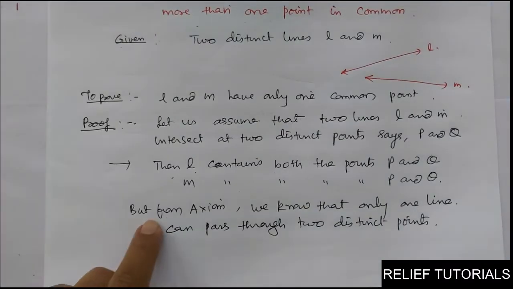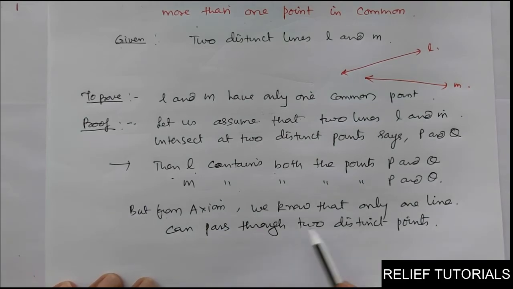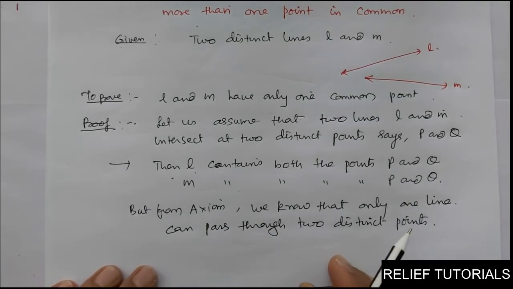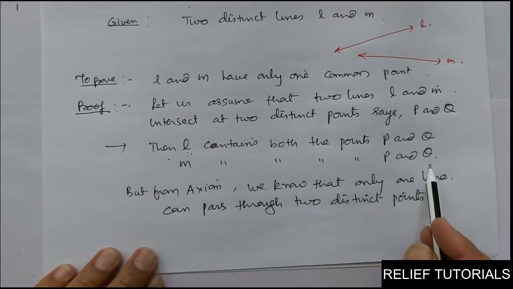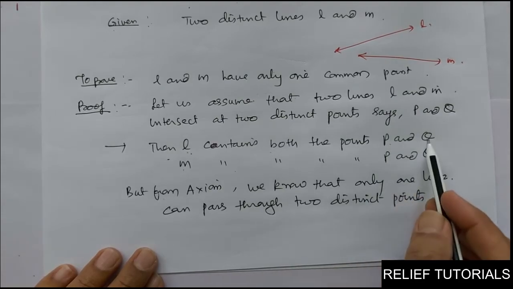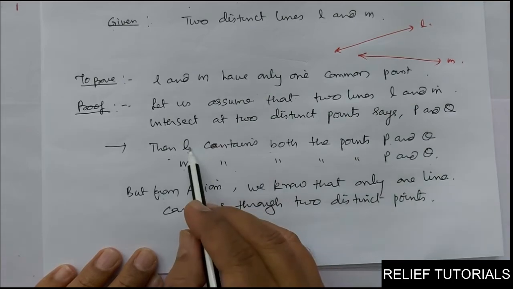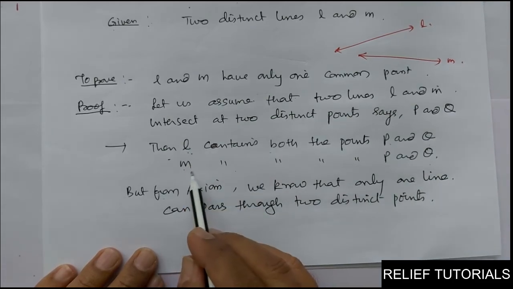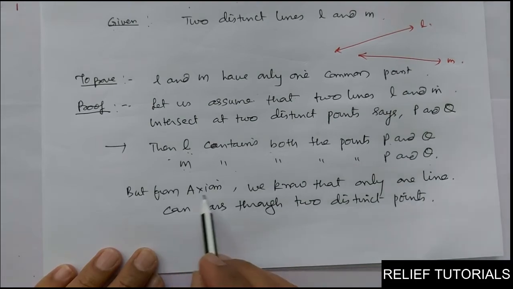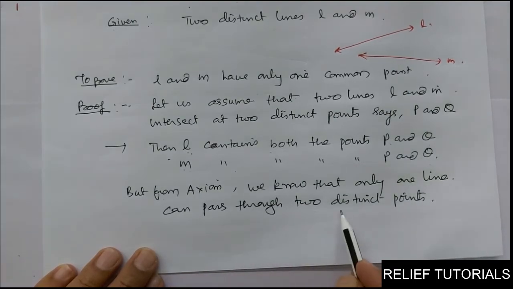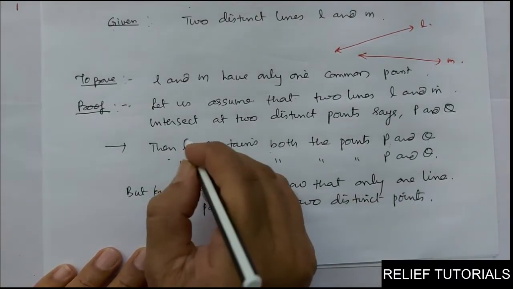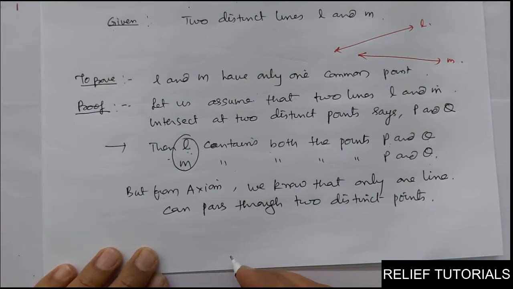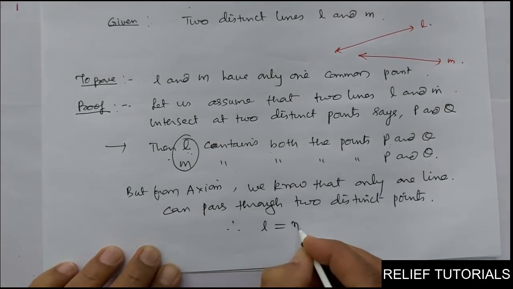So we can say, from the axiom or postulate 1, we know that only one line can pass through two distinct points. But here L contains both the points P and Q, and M also contains both the points P and Q. But I told you that there is only one line which can pass through two distinct points. If it is L, then how can it be M? Because it is also passing through two distinct points, but our axiom says that only one line can pass through two distinct points. But here both L and M are passing through two distinct points. It means these two lines are the same. So therefore L is equal to M.